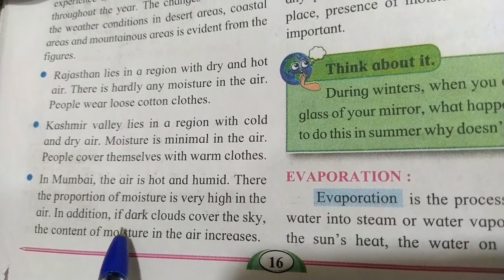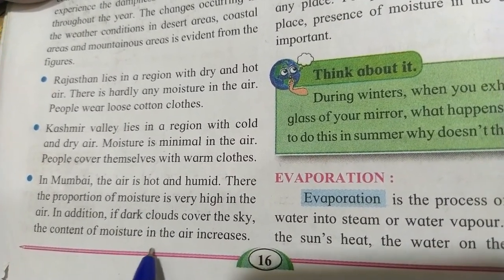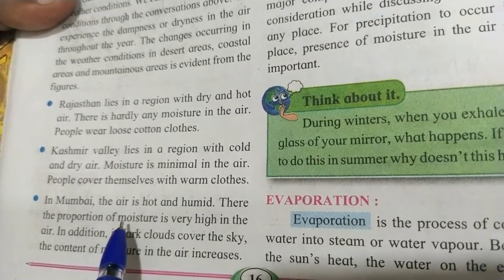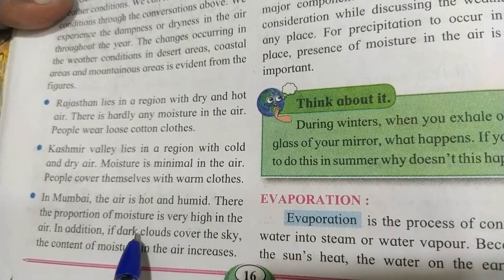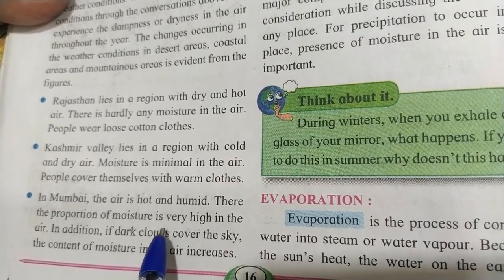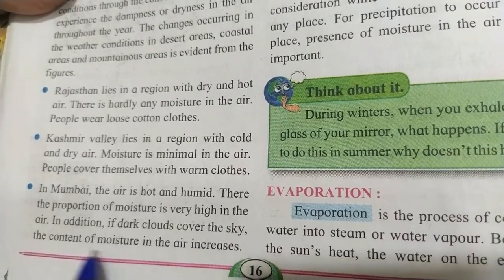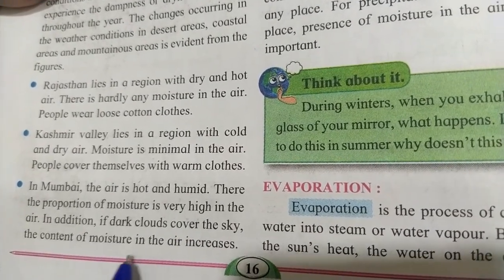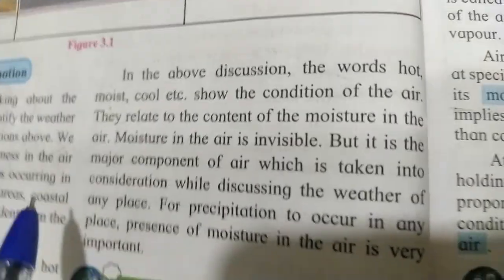In addition, if dark clouds cover the sky, the content of moisture in the air increases. Generally we are having the rainy season now, no? So we are also feeling the moisture or humidity. Sweating starts. When the clouds come over the sky, we feel the sweating of the body. That is nothing but the moisture.